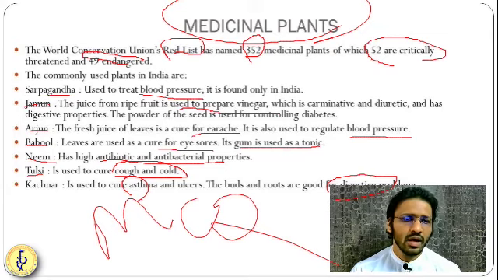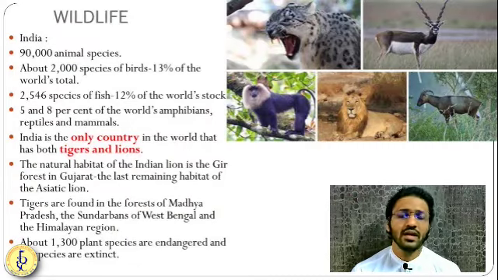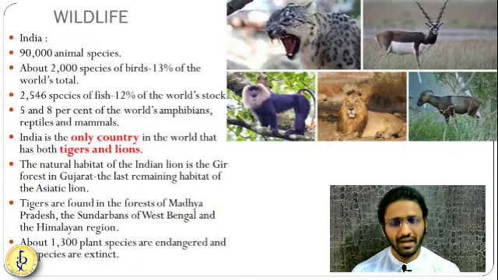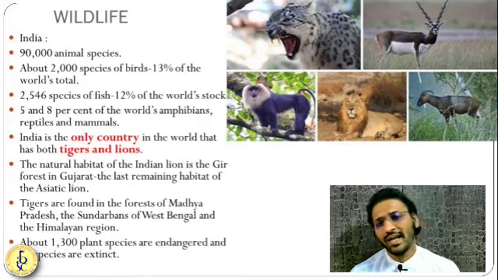Okay. Now let us understand the vegetation. After vegetation, let us see the wildlife. Wildlife in India, we have all types of wildlife. We have reptiles, we have mammals, we have fishes, so many types of wildlife we have.